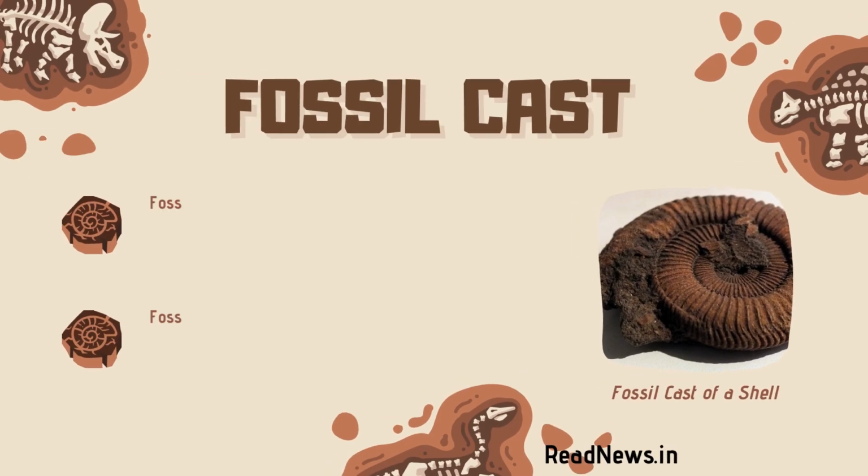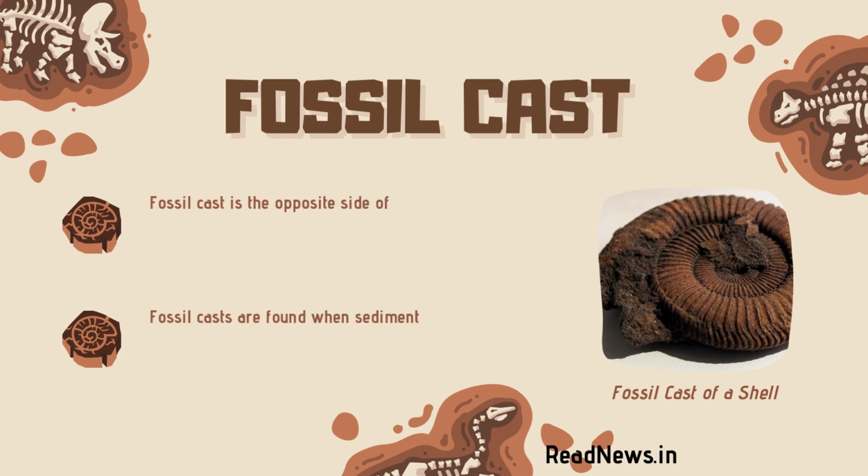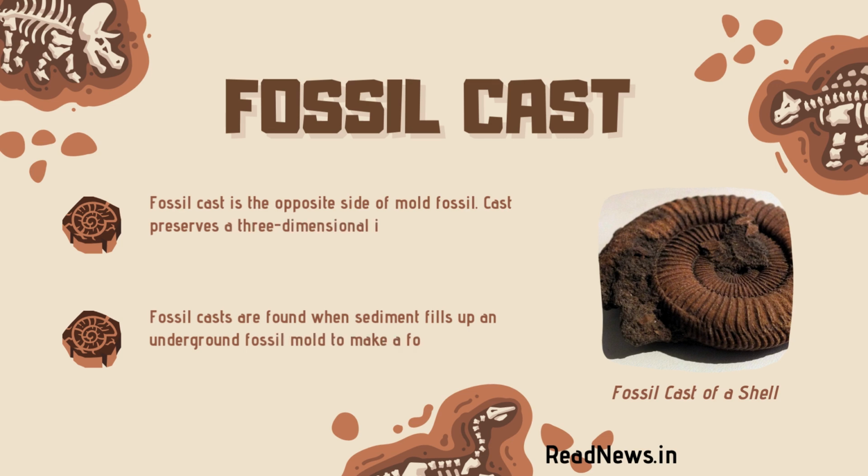Next, we have fossil cast. Fossil cast is the opposite side of the mold fossil. Cast preserves a three-dimensional impression of the remains buried in a sediment. Fossil casts are found when sediment fills up an underground fossil mold to make a fossil in the shape of the organism form.